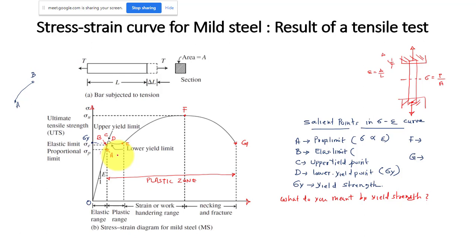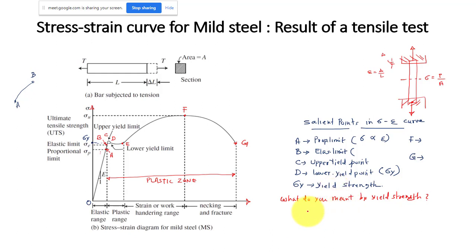I said already the yield strength is a crucial point as far as the material property is concerned. That is why, how will you designate your steel? You are using reinforcement in your RCC members. How will you designate the different grades of steel, mild steel and HYSD steel, in the IS code? What is the nomenclature you are using? Fe250, Fe415. Yeah, exactly.